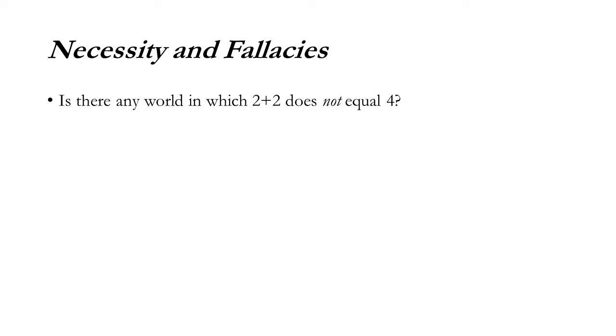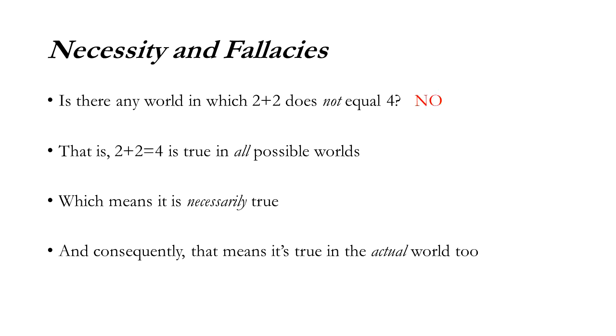Is there any world in which 2 plus 2 doesn't equal 4, though? No. 2 plus 2 equals 4 is true in all possible worlds, which is what we mean when we say it's necessarily true. Consequently, it means it's true in the actual world too, right? Because the actual world is one among any other possible worlds, and it's true in all of them.